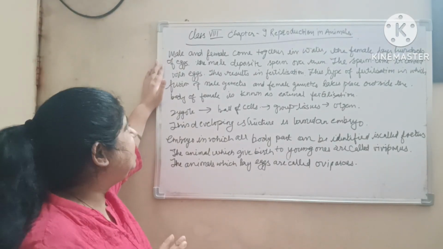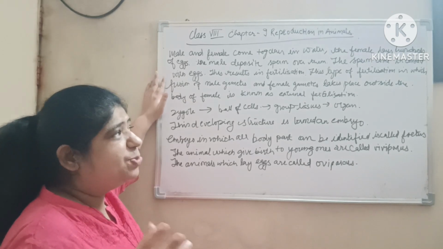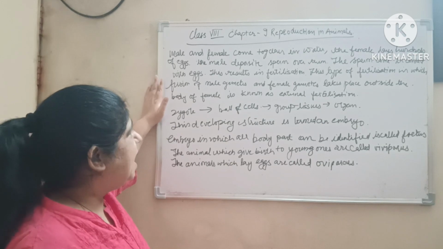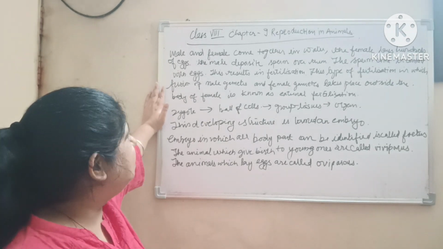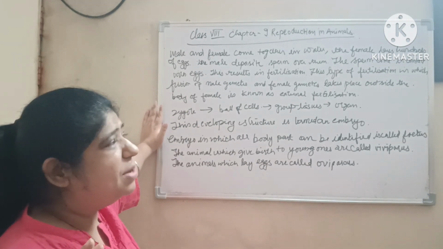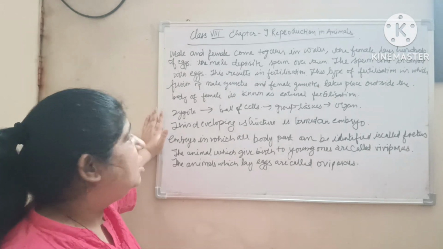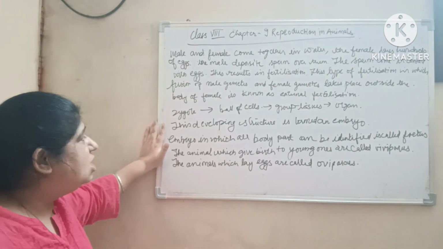Male and female come together in water. The female lays hundreds of eggs. The male deposits sperm over them. The sperm come in contact with the eggs. This results in fertilization. This type of fertilization, in which the fusion of male and female gametes takes place outside the body of the female, is known as external fertilization.